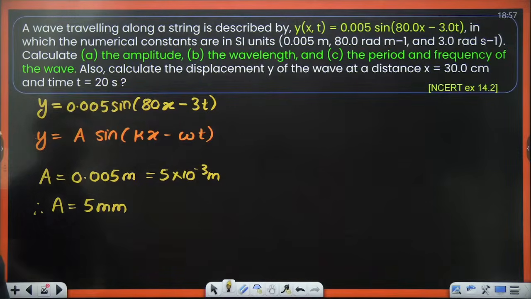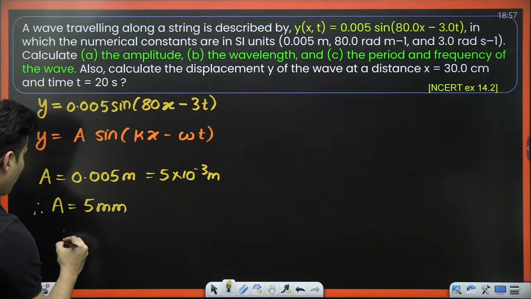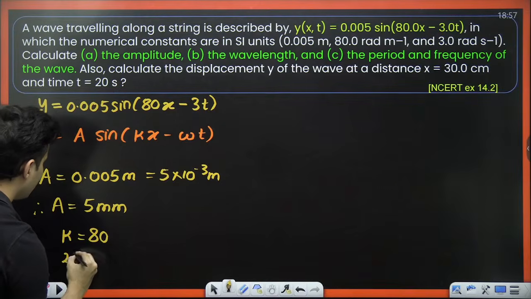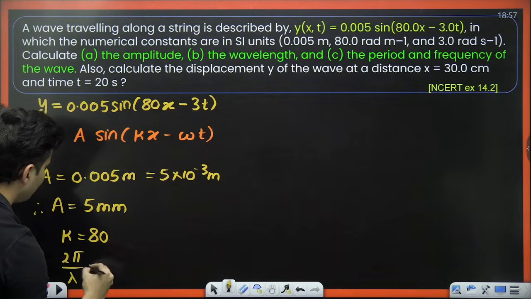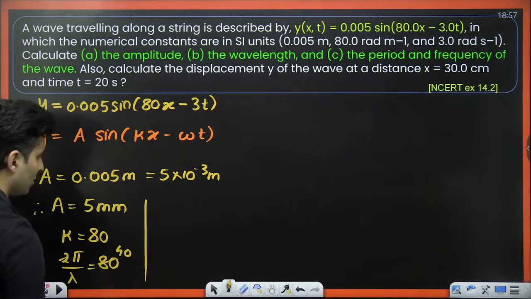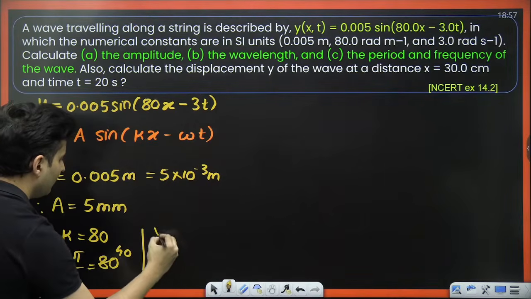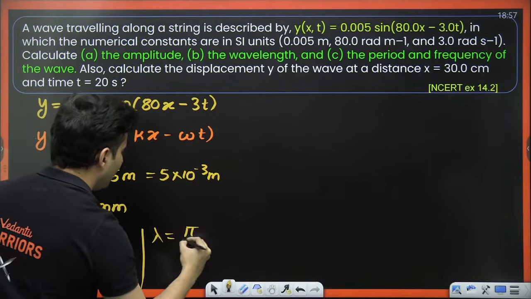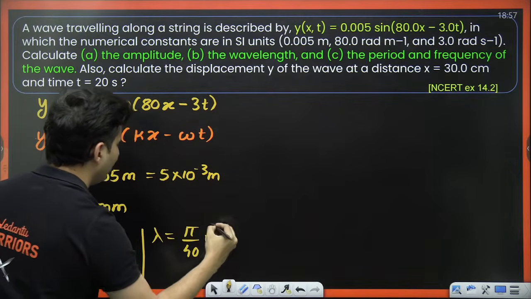Next, wavelength. For that we need the k value. The k value by comparison is 80, but k is nothing but 2 pi by lambda, that is 80. 2 cancels with 80, becomes 40. So lambda is equal to pi by 40 of a meter.